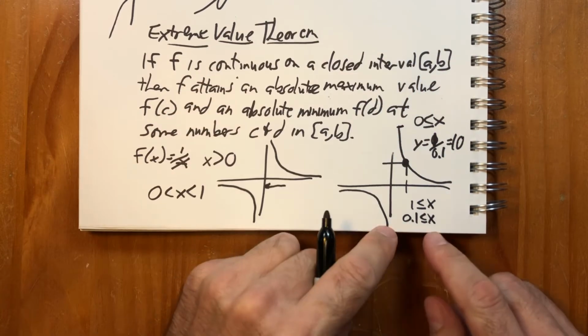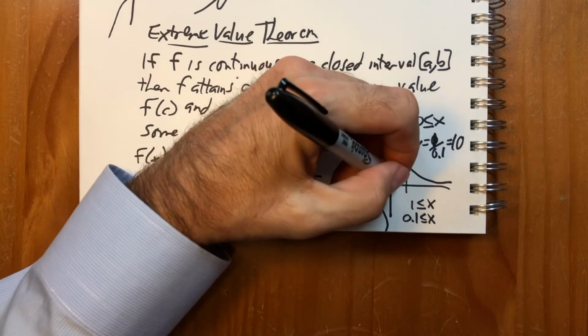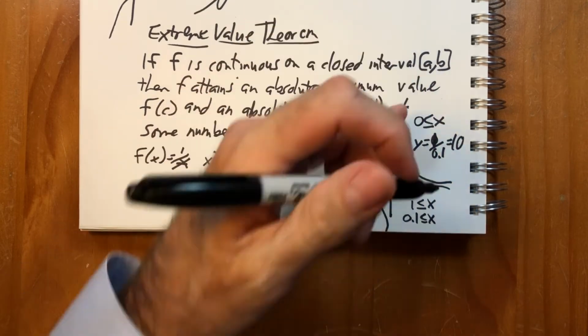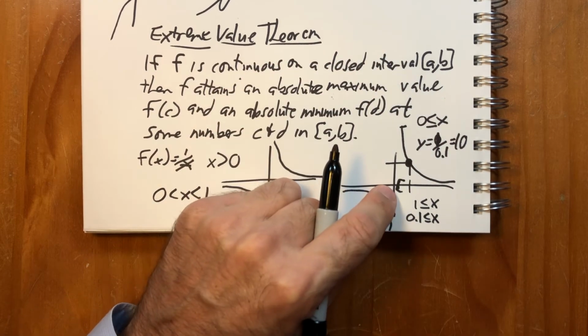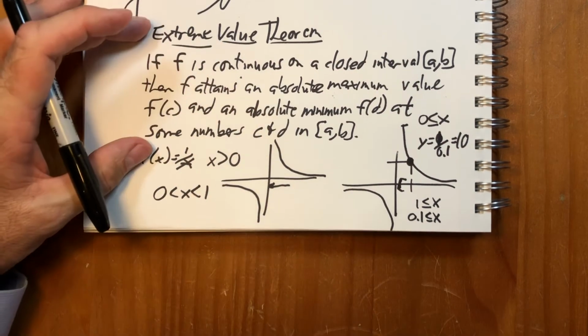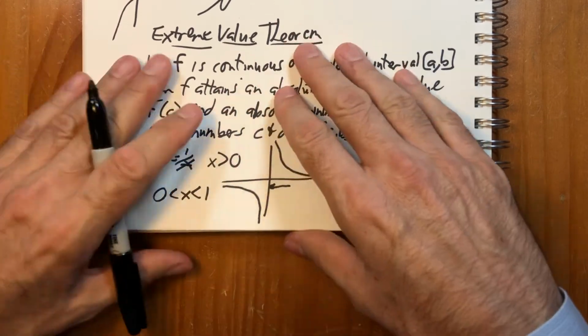No matter how small we make this, as long as the interval is closed, there will always be a maximum value. It's only if the interval is open that the extreme value theorem can fail to be true.